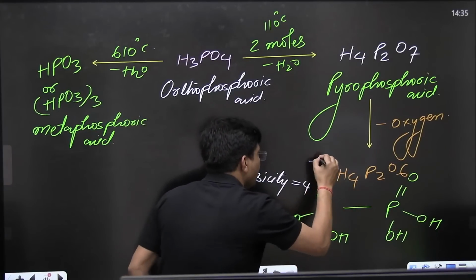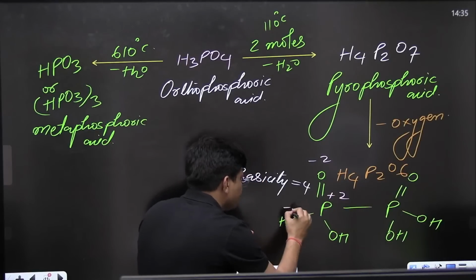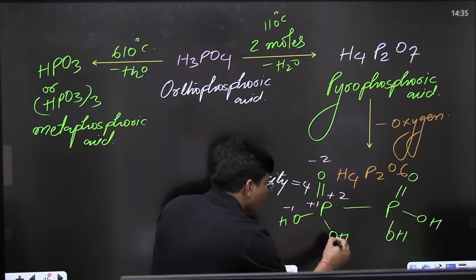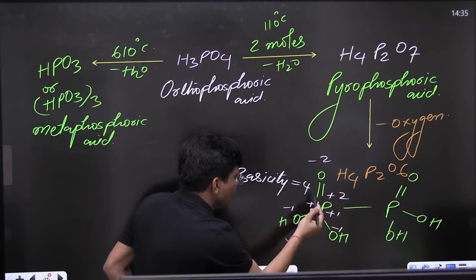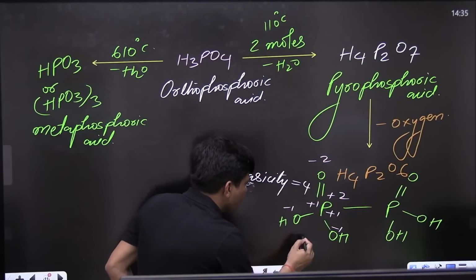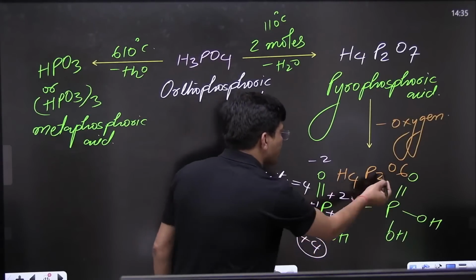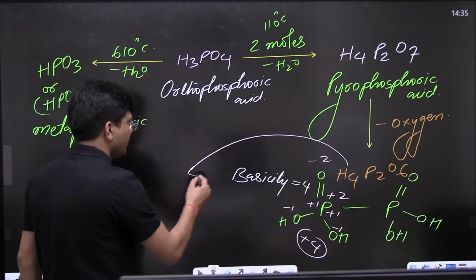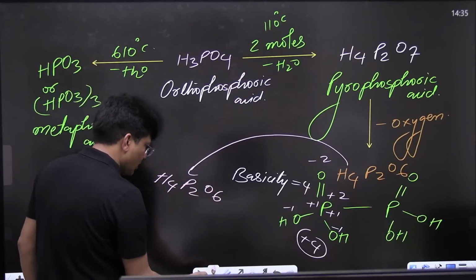See to it. -2, -2, +2, -1, +1, -1, +1. How much? 2, 3, 4. 4. Either you can do it like this or like this. See to it. H4P2O6. How to do it?